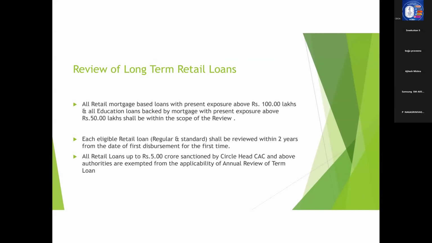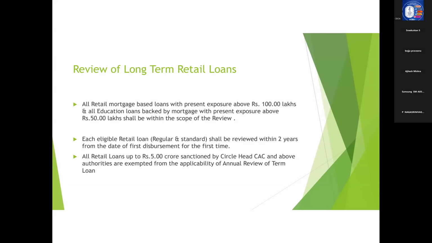Now comes another important topic, that is review of long-term retail loans. You all know the retail loans review concept, correct? All loans above 5 lakhs should be reviewed by the next higher authority. That is the normal procedure. Now, if the loan amount is more than a particular amount, then it is subjected to one more review. That is called a review of long-term retail loans. So which loans are subjected to the long-term review of retail loans? That we will see next.